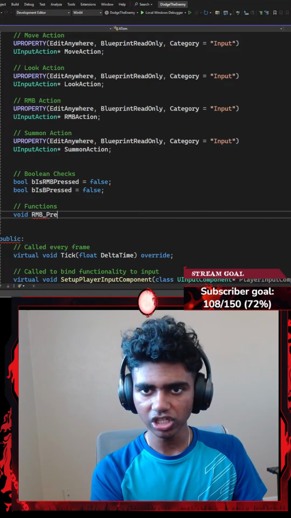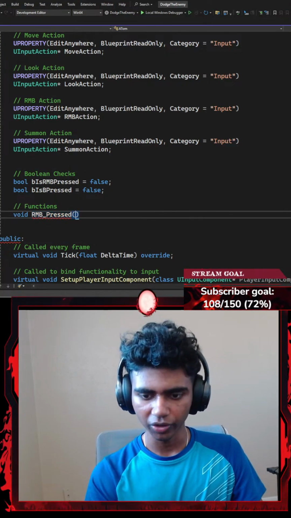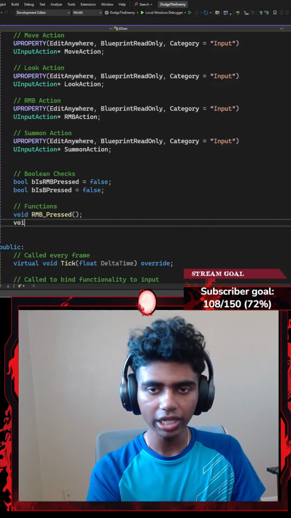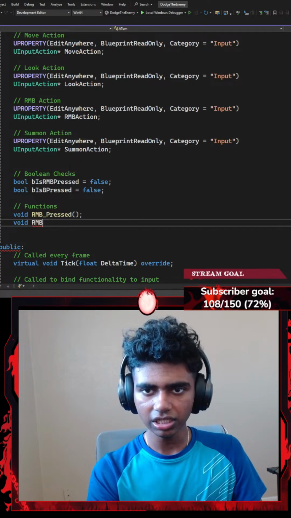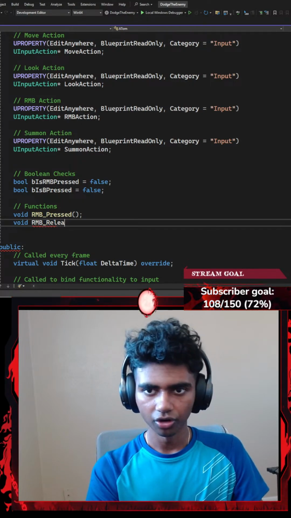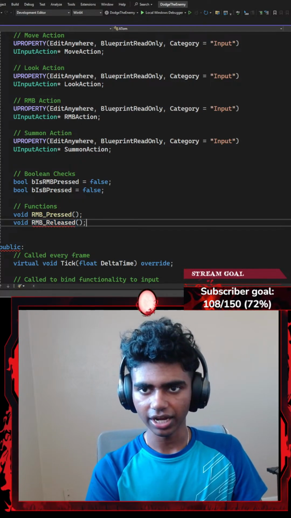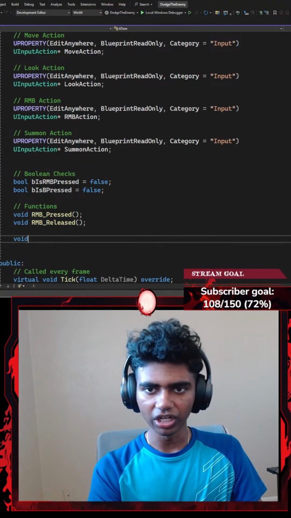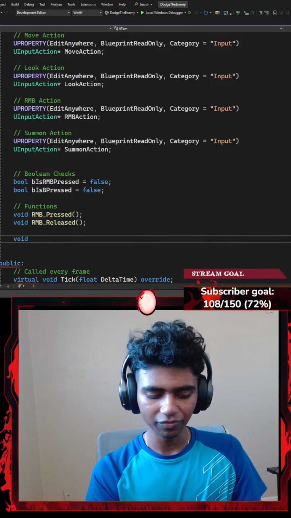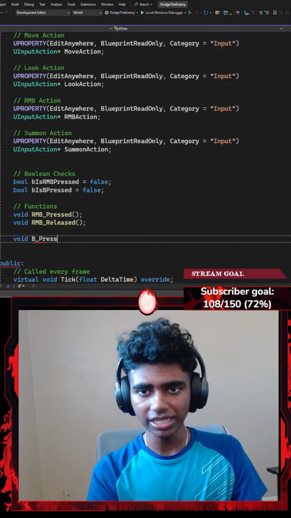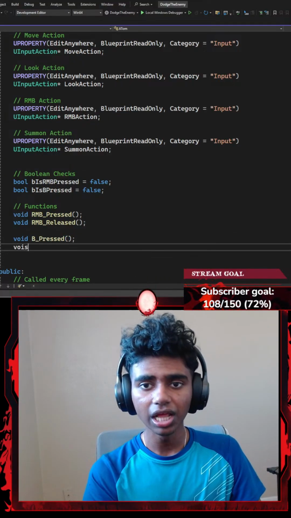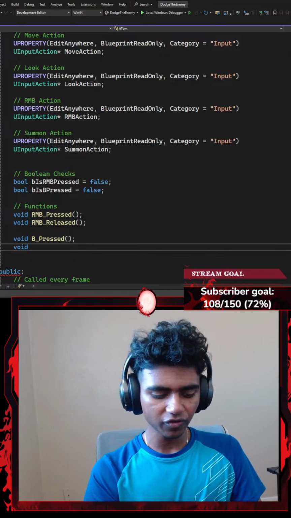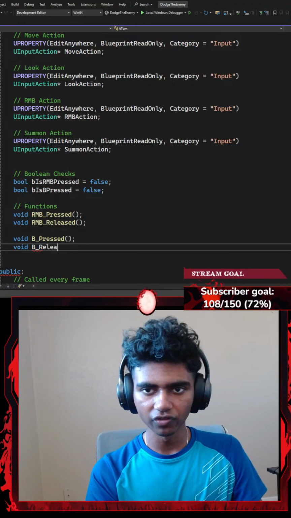RMB is being pressed. I'm going to go with RMB pressed with parentheses, ending with a semicolon. Another void function called something like RMB underscore release, with parentheses ending with a semicolon. And then another void function called something like B underscore pressed, is my B being pressed, with parentheses ending with a semicolon. Lastly, another void function called something like B underscore release.